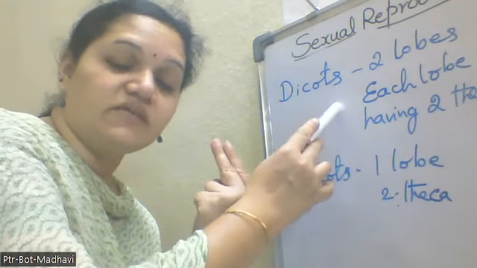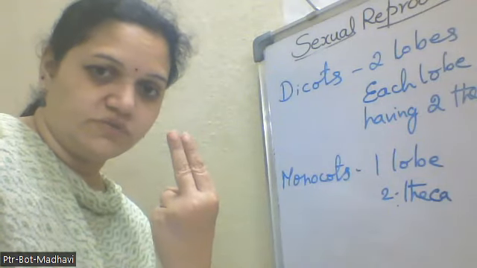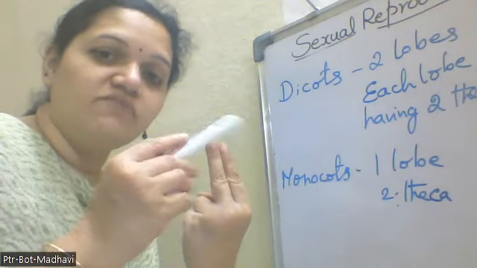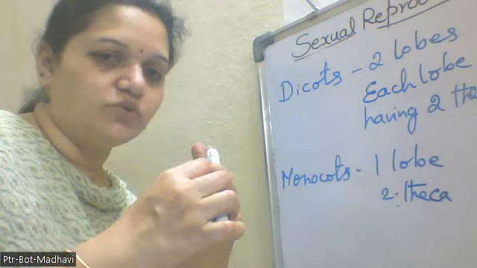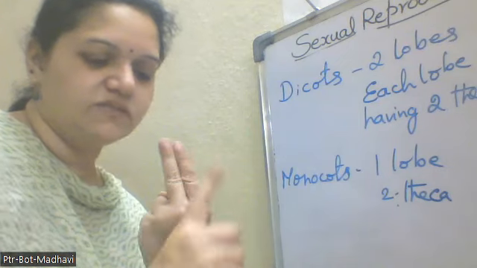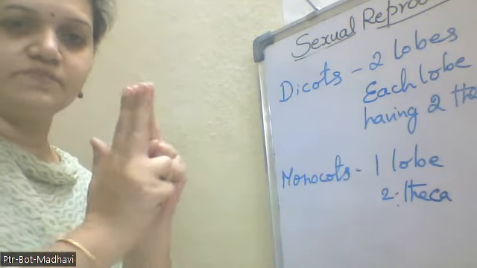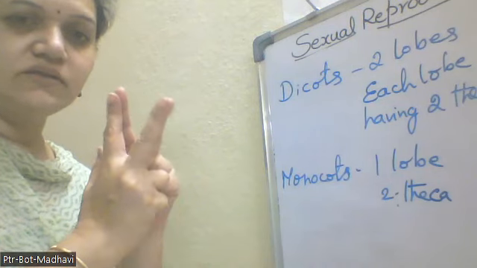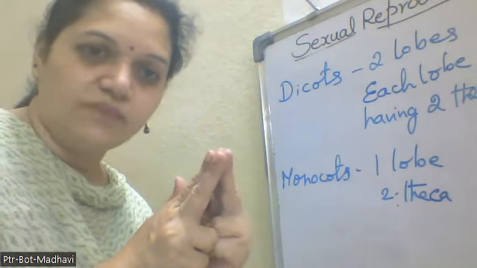Whereas dicots have 2 lobes. Each and every lobe has 2 theca, so it is divided like this, and this is also divided like this. This is 2 theca, and this is 2 theca. So in total, it has 4 theca.